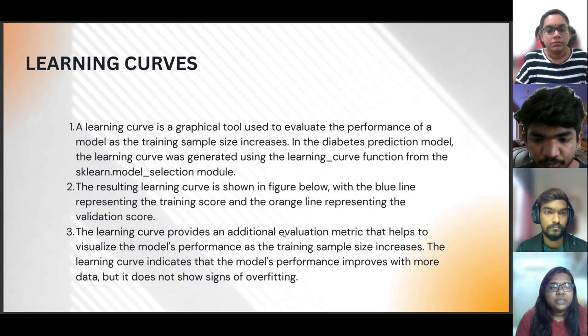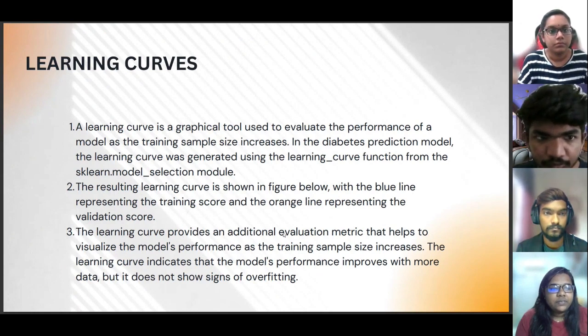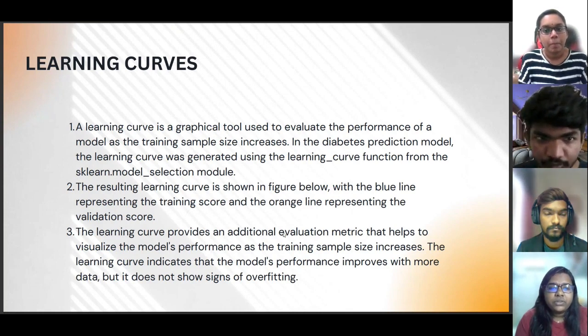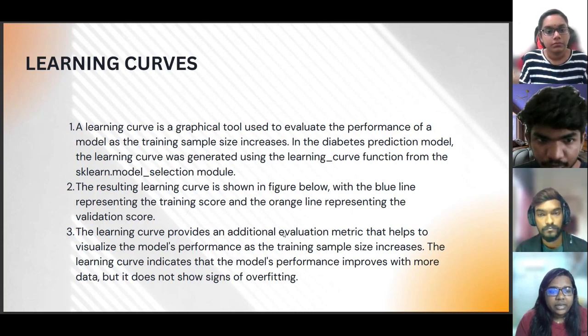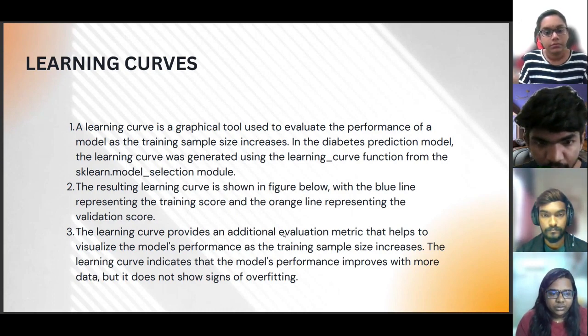Okay, as for the learning curve, a learning curve is a graphical tool used to evaluate the performance of a model as the training sample size increases. In the diabetes prediction model, the learning curve was generated using the learning_curve function from the sklearn.model_selection module. The results of the learning curve are shown in the figure below, with the blue line representing the training score and the orange line representing the validation score.